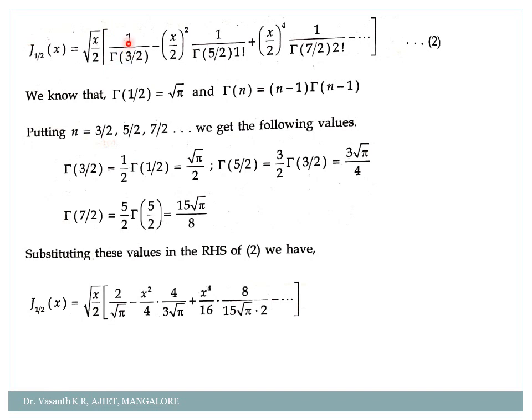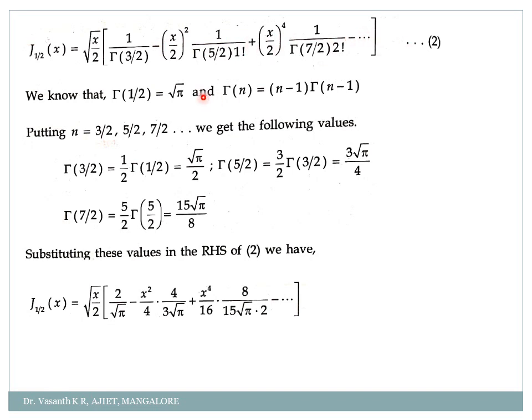So first 1, because r power 0 is 1, so 1 by gamma of 3 by 2, minus (x by 2) the whole square, since (x by 2) to the power 2r was there, into 1 by gamma of 5 by 2 into 1 factorial, plus (x by 2) to the power 4 into 1 by gamma of 7 by 2 into 2 factorial. So we get alternate signs because it is (minus 1) to the power r. When I take r equal to 1, I'll get minus 1, then (minus 1) the whole square will be plus 1, next it will be minus, and so on.